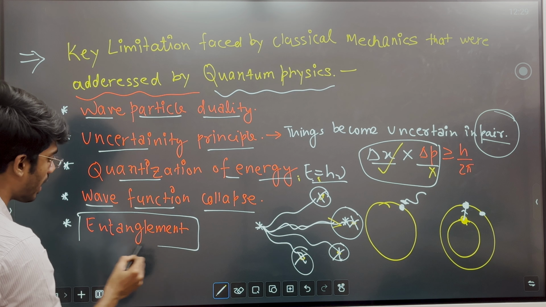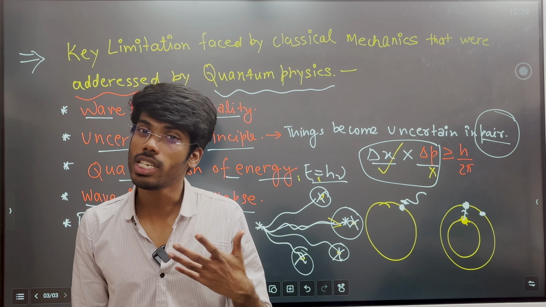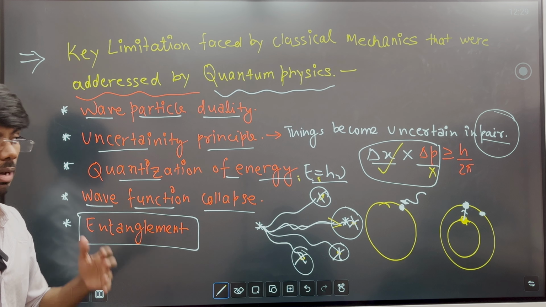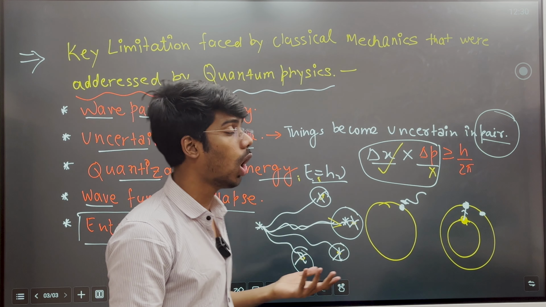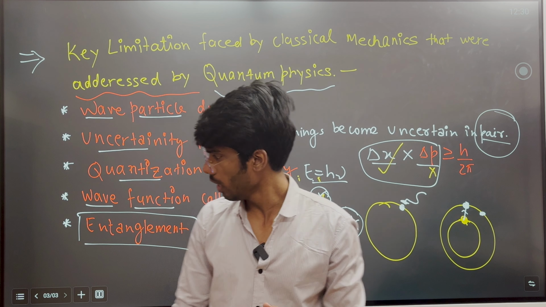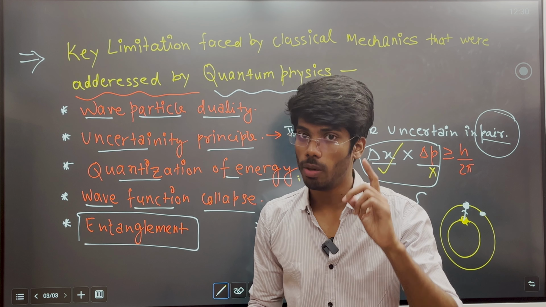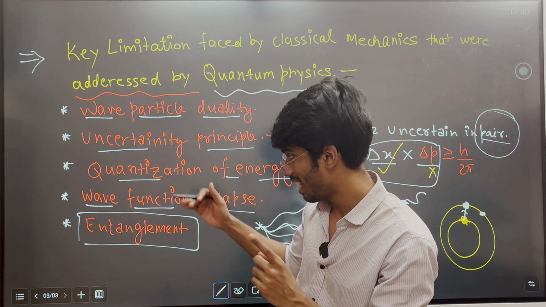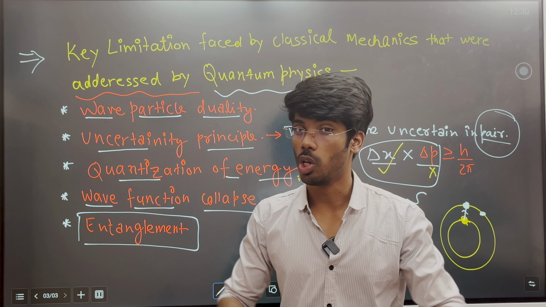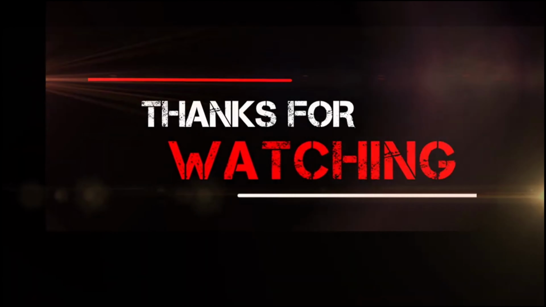So next is entanglement. In the last video I taught you what entanglement is, because this is the phenomenon where particles are entangled by some kind of information which could not be explained by classical physics or special relativity. So it is different from the things which we have seen earlier, right? By the next time we will meet and we will see all these things in detail, because I want to teach this quantum mechanics for beginners, not for advanced, right? So let's meet in the next class.